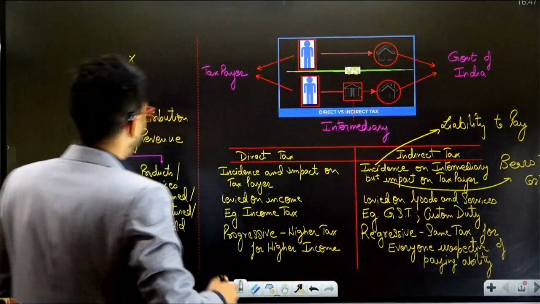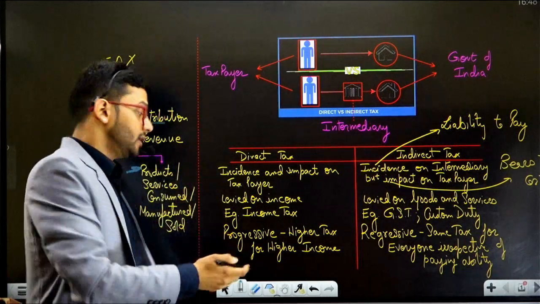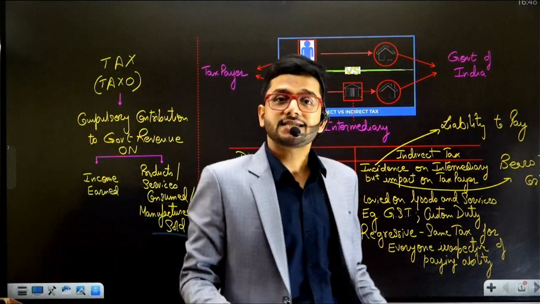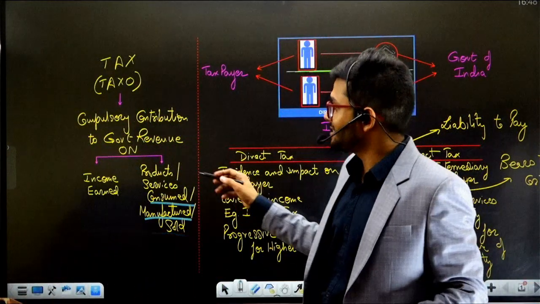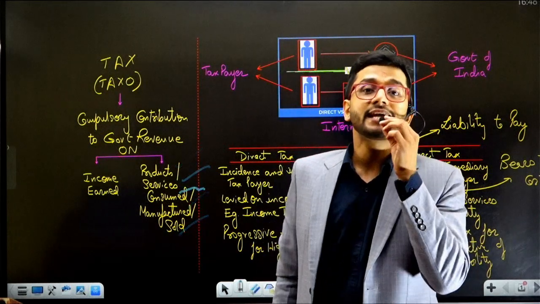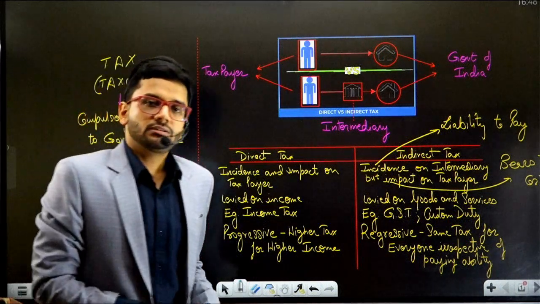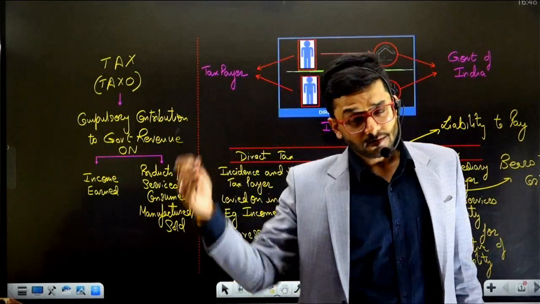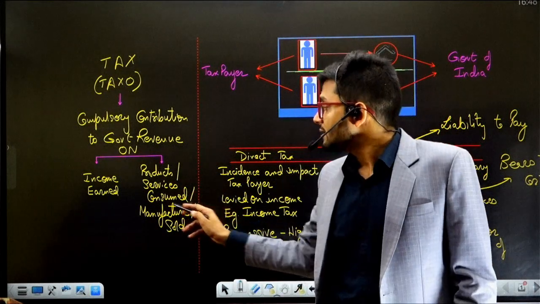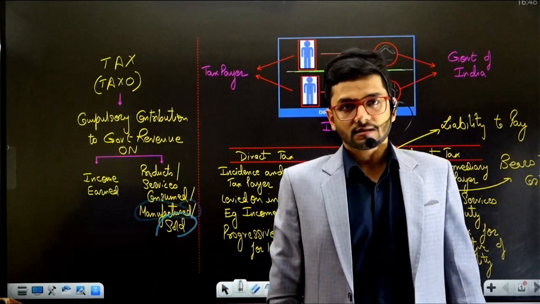Then the second event on which taxes are required to be paid is when you manufacture a product or produce a service, when it is consumed, manufactured or sold, like sales tax. So indirect tax is levied on products or services when they are consumed, manufactured or sold, like sales tax, like excise duty. In the old regime, in the past, indirect tax was payable on goods which are manufactured, known as excise duty, and when the goods are sold, it's known as sales tax.